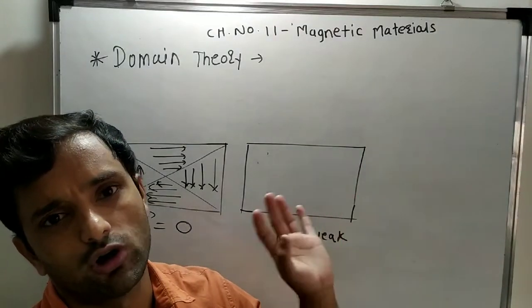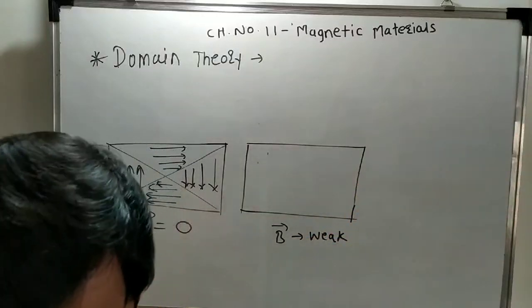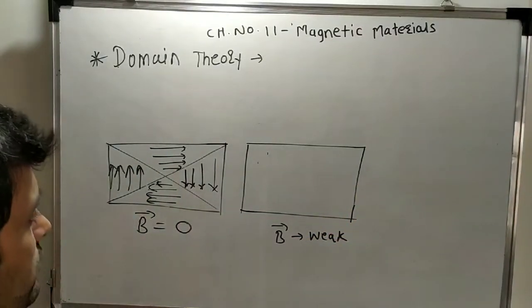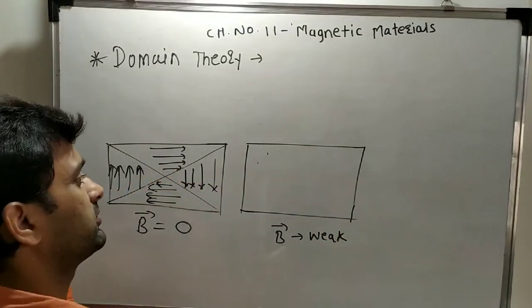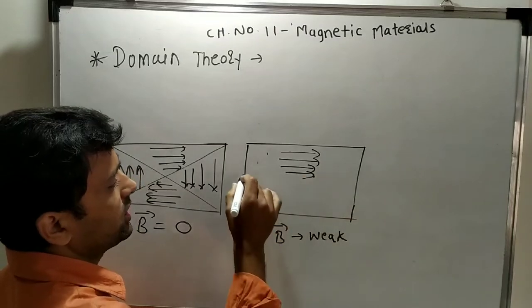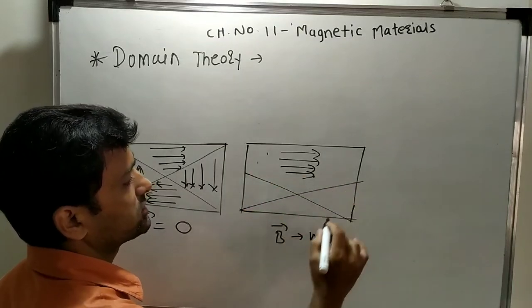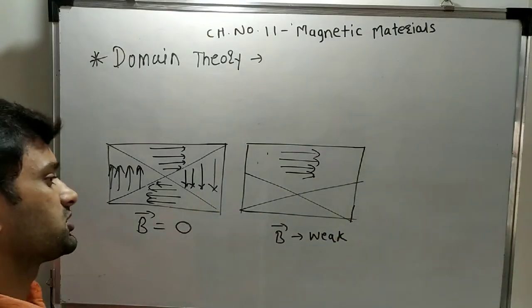All dipoles or all domains are trying to align into the direction of the external magnetic field. If you look at the second example, it is already aligned in the same direction as the magnetic field. But the others also try to align their dipoles in the direction of the external magnetic field.